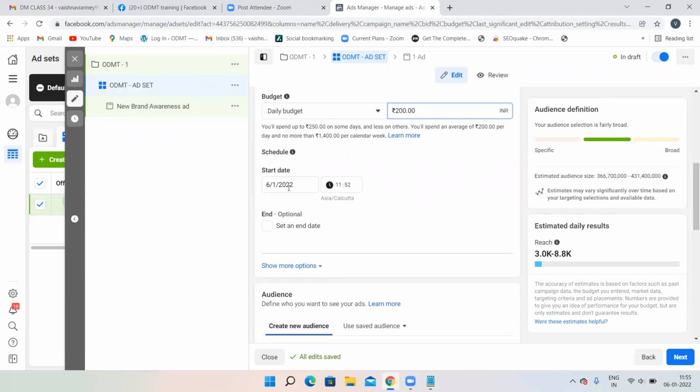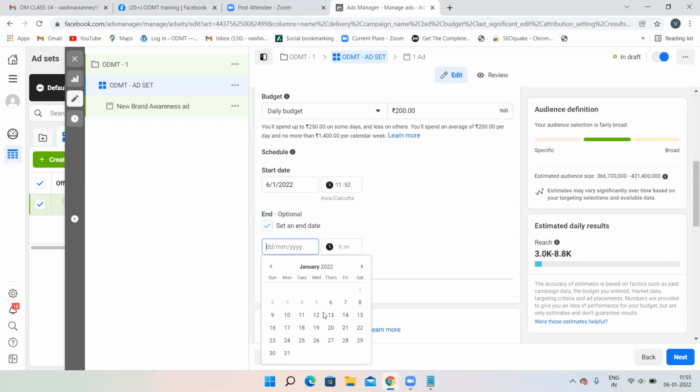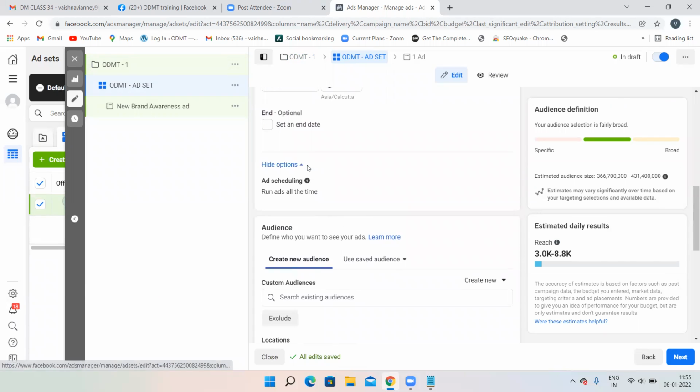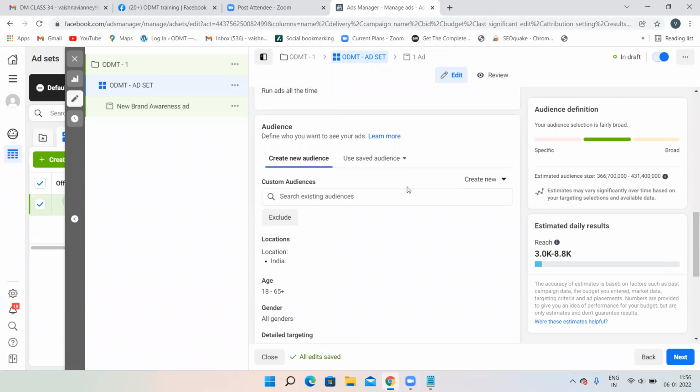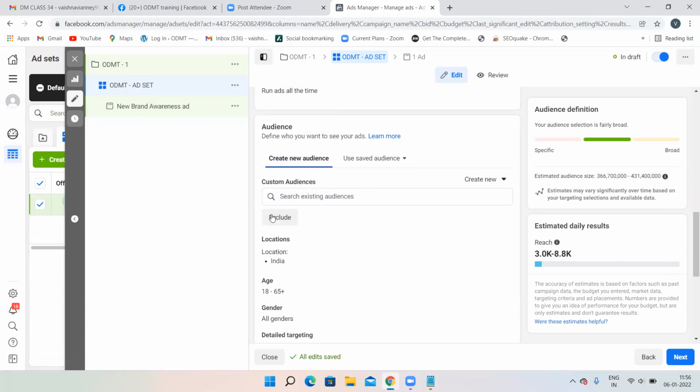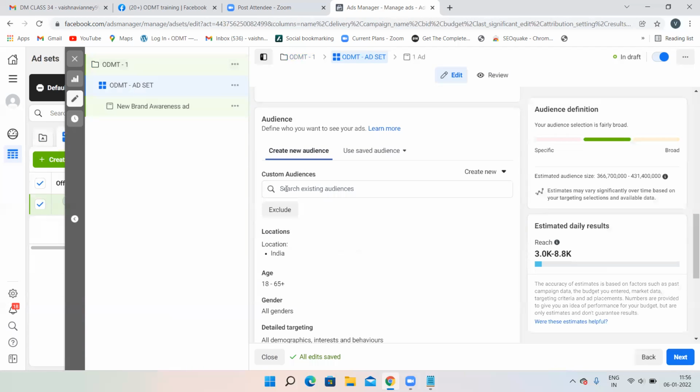Then you know how to set the start date, and you can set the end date also. That means give some day and time over here. So it's up to you, start date and end date. That means ad scheduling. Now, create new audience, use saved audience. This is known as custom audience. Do not go for custom audience as of now. This comes under remarketing. This is a different topic actually. So do not go into custom audience as of now.